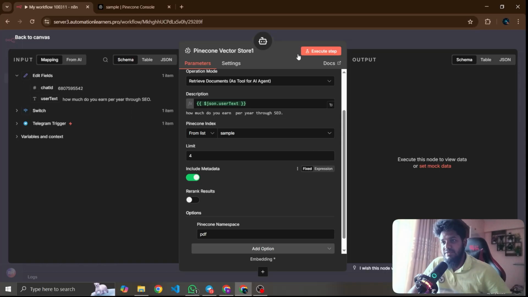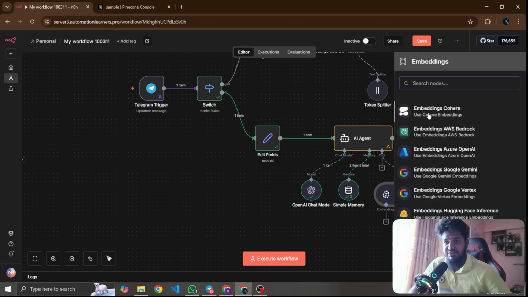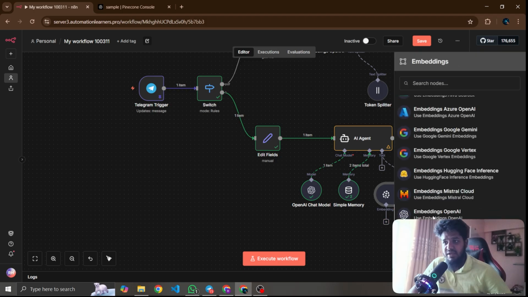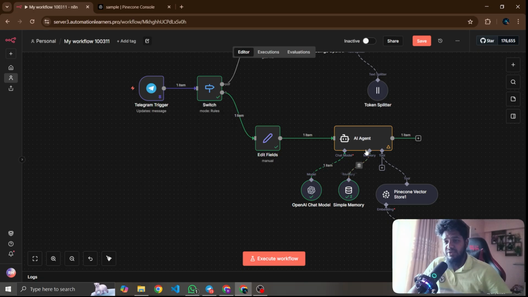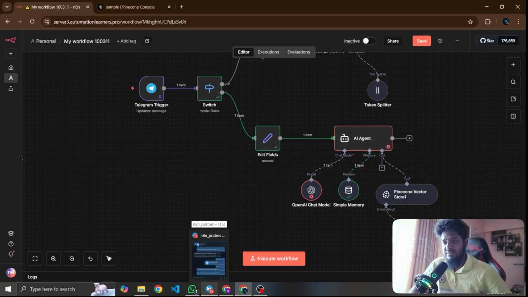Okay, so everything is okay, and I need to add another embedding. The embedding is the chat model I added before, simple. So if I ask the question again, what is my earning from the website, I hope this workflow AI agent, service not available.